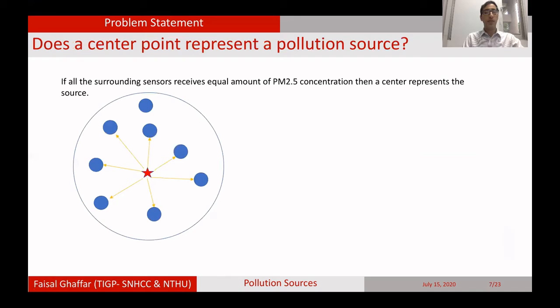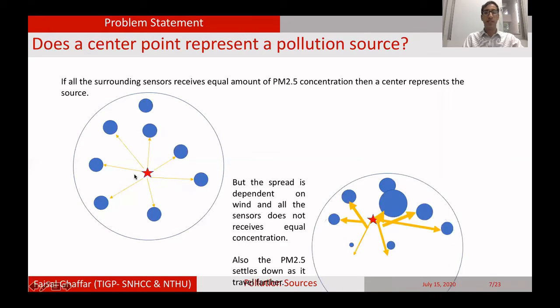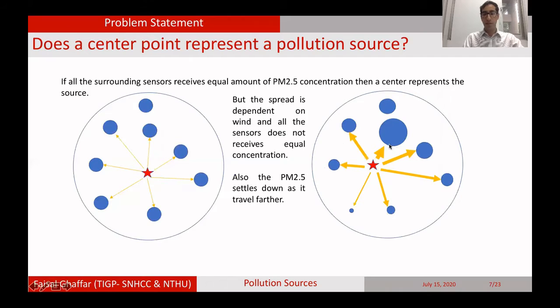To build a background for our further model, say this center point represents the pollution source. If all the surrounding sensors receive an equal amount of PM2.5 concentration, then the center of course represents the pollution source, but that is not the case actually. Some of the sensors are nearby and some sensors are far away, so they cannot receive an equal amount of PM2.5 concentration.